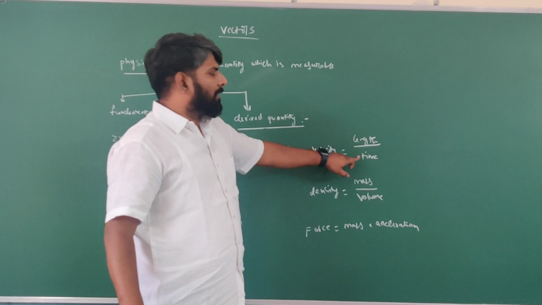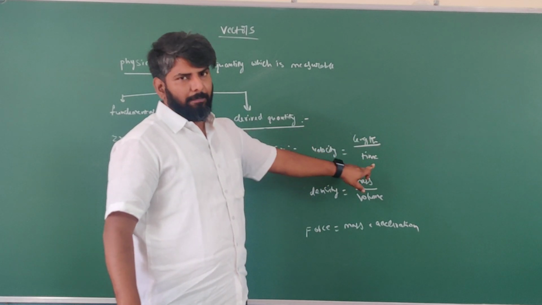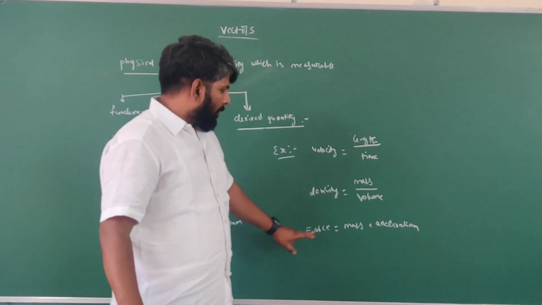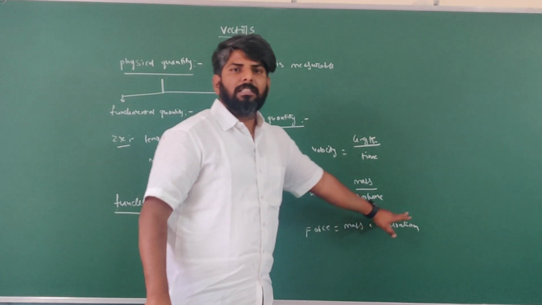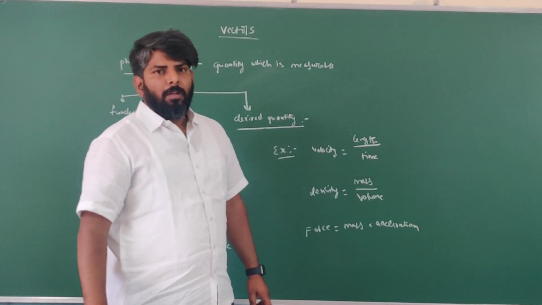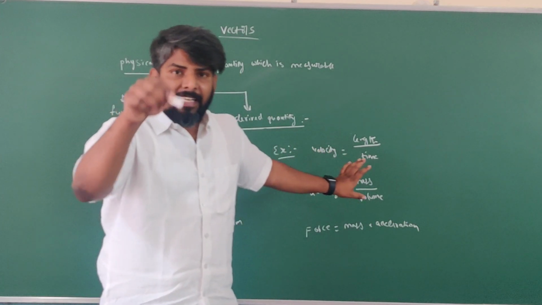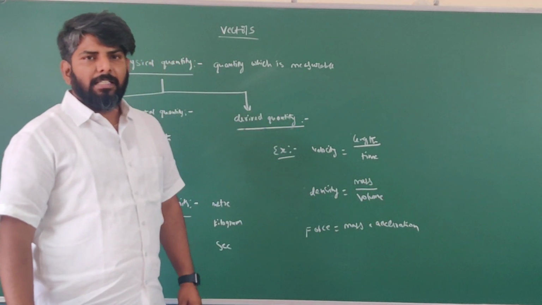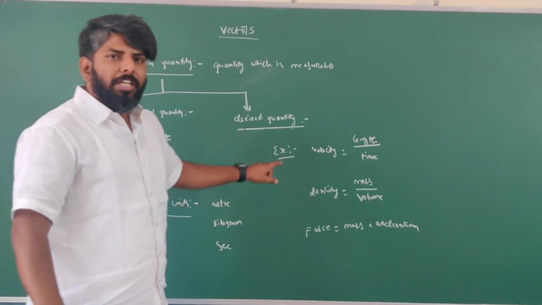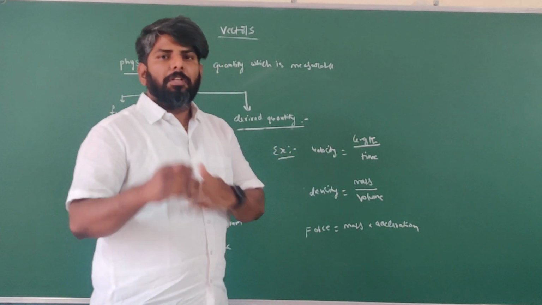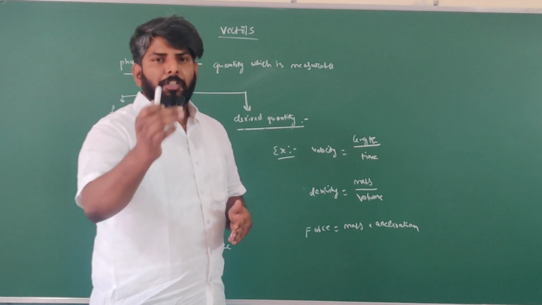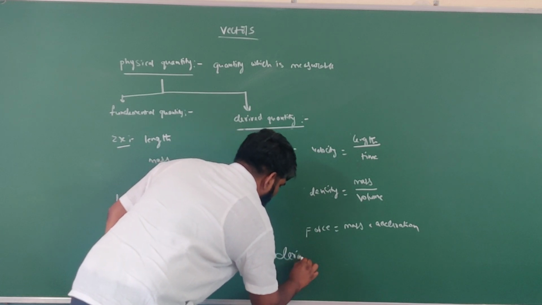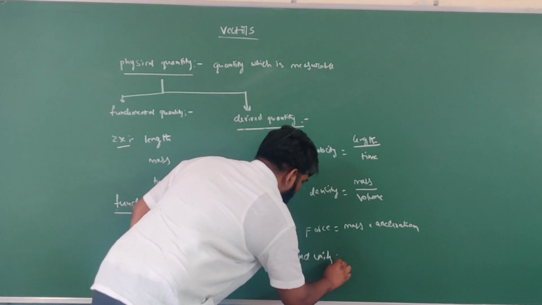So velocity is length by time, so it depends upon length and time. Density depends upon mass and volume. Force depends upon mass and acceleration. So the quantity which is dependent on others is called a derived quantity. Again, to measure these derived quantities, we are going to use units. Such units are called derived units.